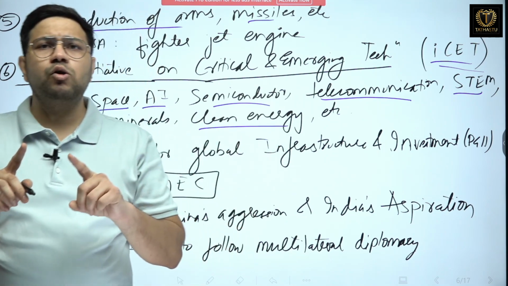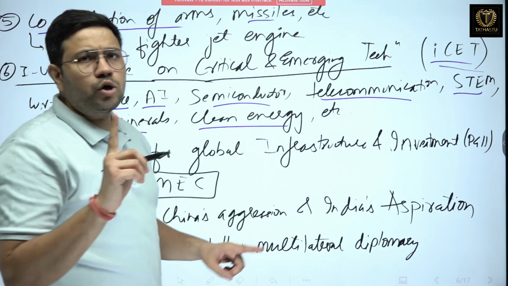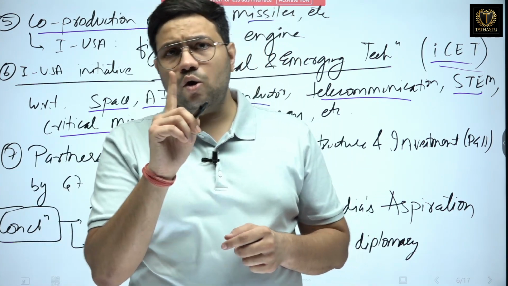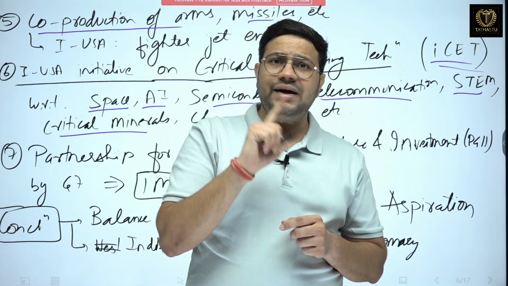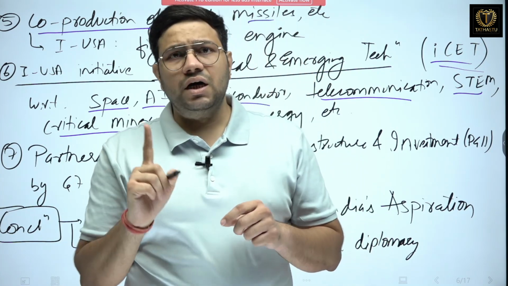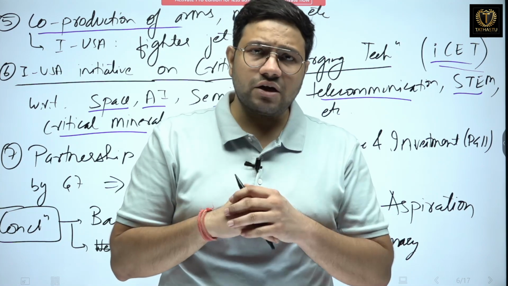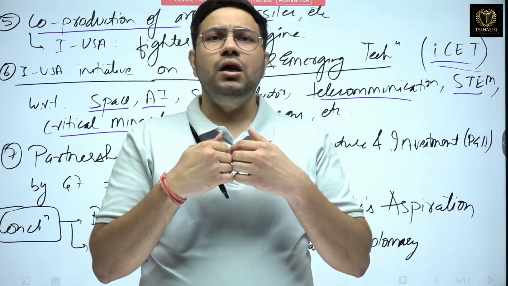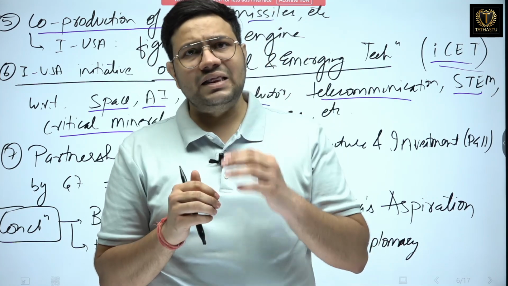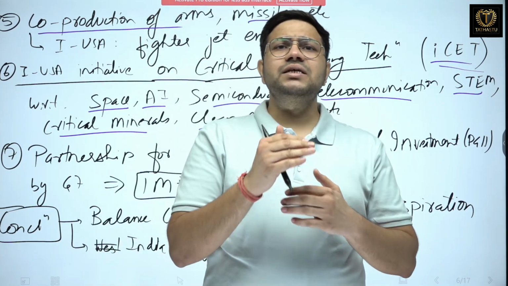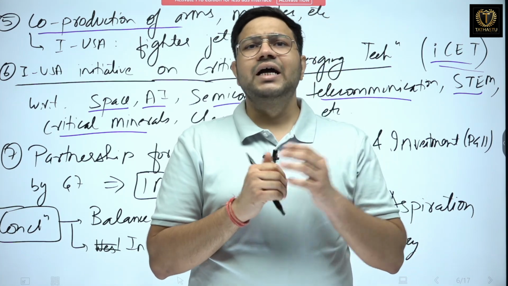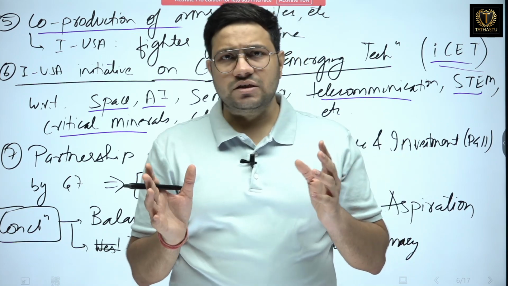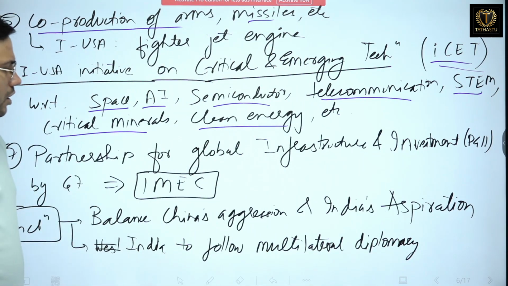Because India always follows a multilateral diplomacy. We do not go with one nation. Even during the Cold War, India showed that India will not go with either of the poles. India maintained the NAM philosophy throughout the Cold War. Therefore, the West must respect India, and they must understand that India is not going to be a nation which will blindly go with the West. They must engage with India in a certain way so that both the West as well as India can benefit from each other. Okay, I hope this is clear. So this is one question.